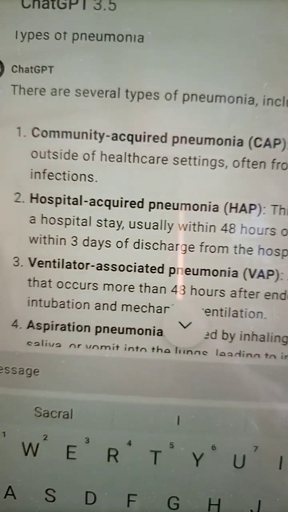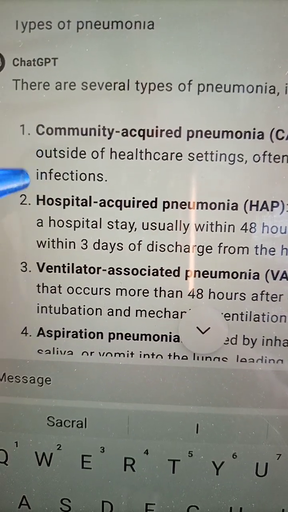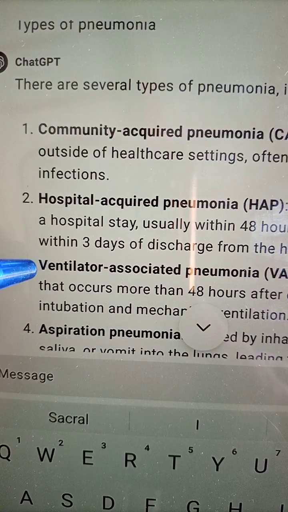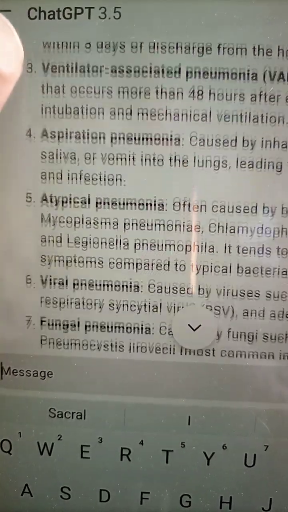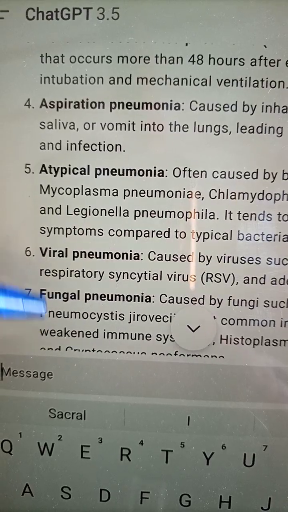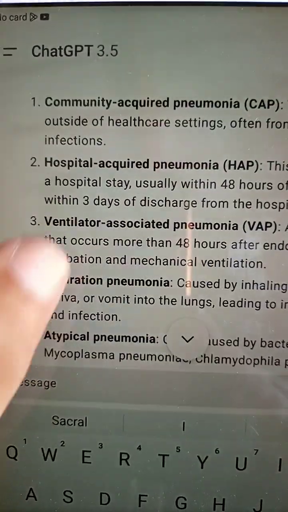pneumonia. Now, when we look at the types of pneumonia, that is community acquired pneumonia, hospital acquired pneumonia, ventilator associated pneumonia, aspiration pneumonia, atypical pneumonia, viral and fungal pneumonia. So these are different types of pneumonia.